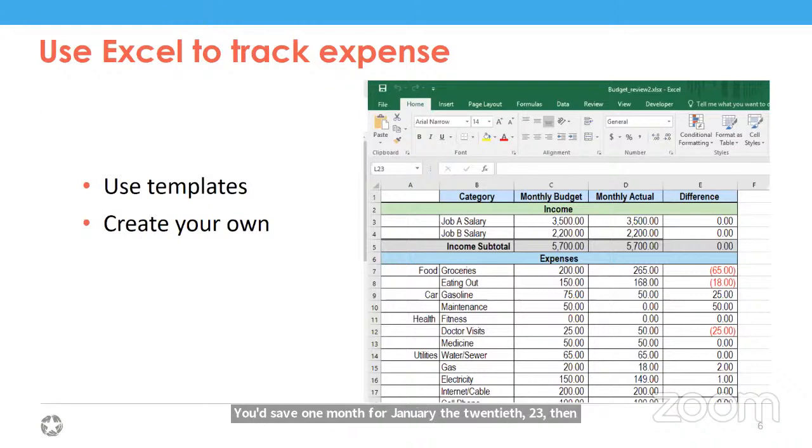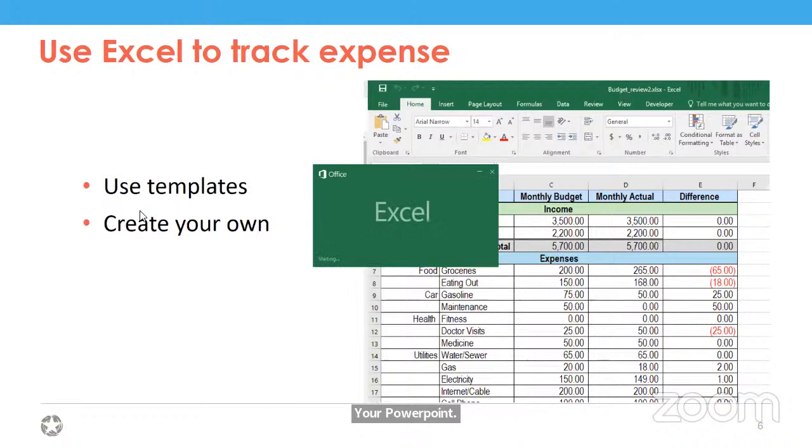One thing you can do, I'm actually going to pull back up Excel. What are you guys seeing right now? I'm very confused. Your PowerPoint. Oh, fantastic. Okay. Yes. So let's see if this will work.